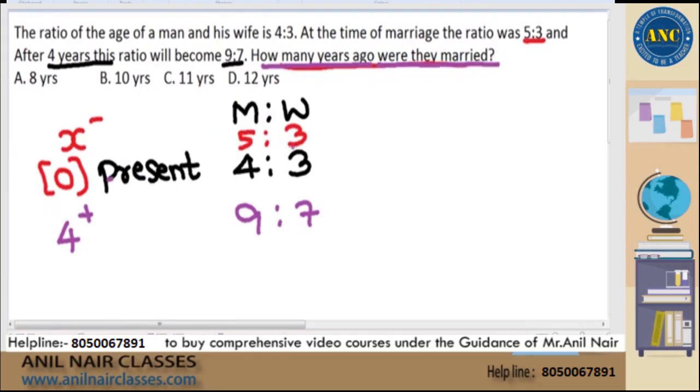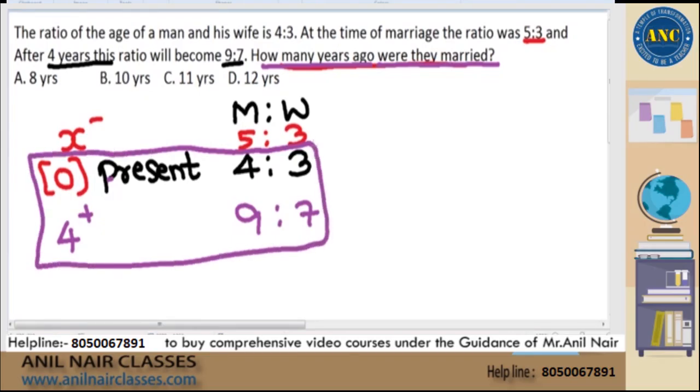Now see here. Because I don't want to work with variables, if I take these two scenarios, same logic I will implement. If I want to find the present age of man, how can I find it?